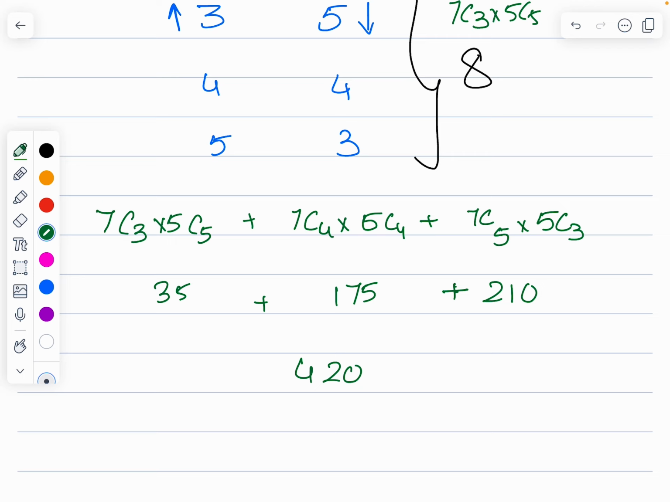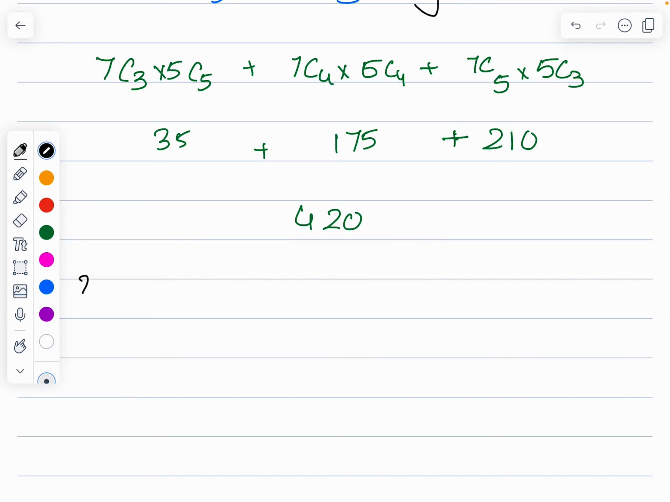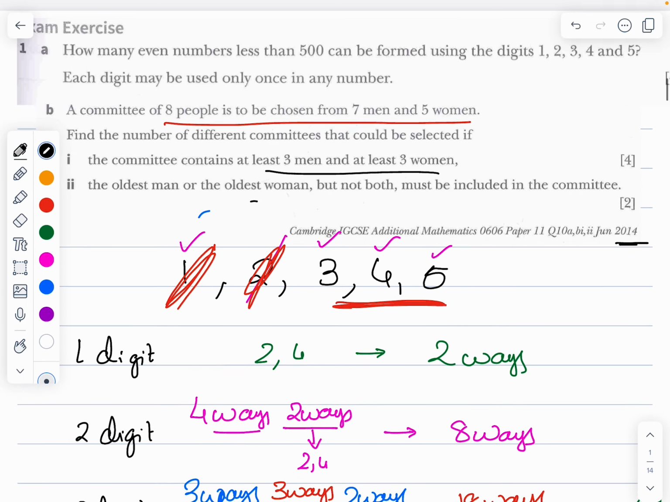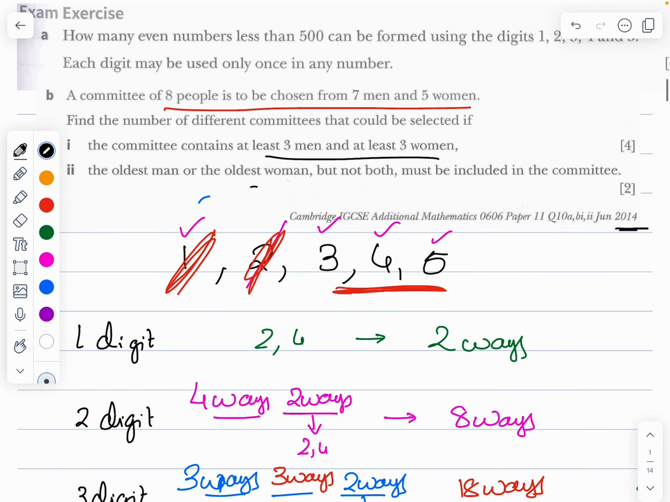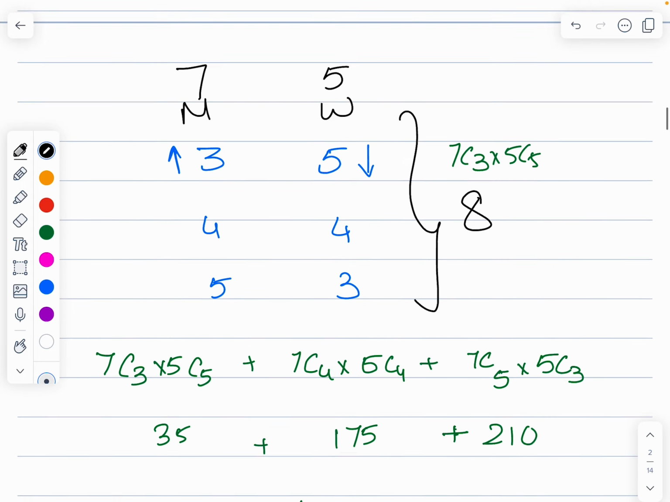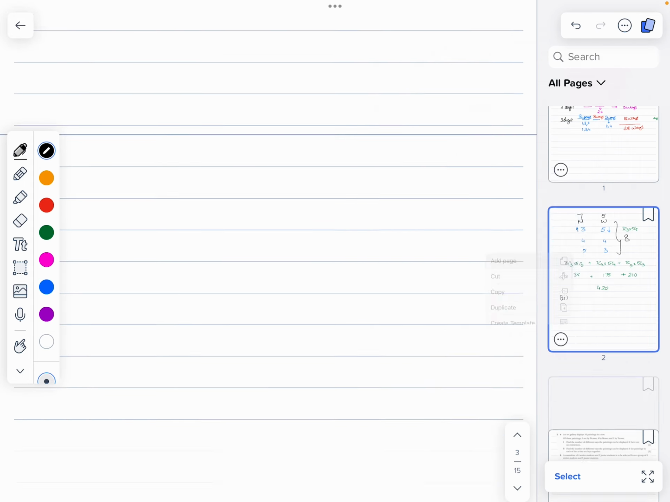Now the next part of the question, part 2. The oldest man or the oldest woman is in, but not both must be included. What does it mean? Let me start a new page. Clearly we shall do.